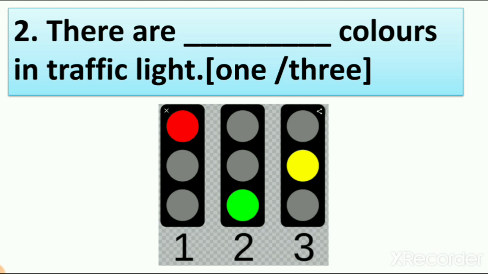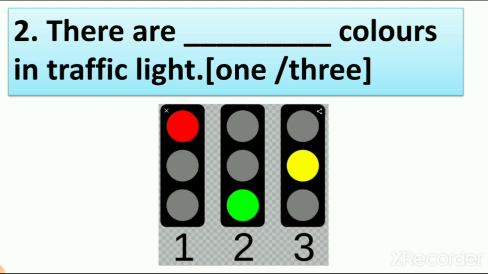As we learn in this lesson, we have 3 colors in traffic lights. Which are they? Red, yellow and green. Here you can also see first is red, second is green, third is yellow. So what is the right answer? How many colors are in a traffic light? You can count: 1 red, 2 green, 3 yellow.